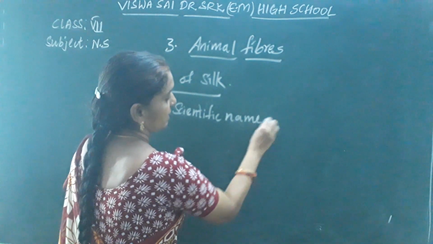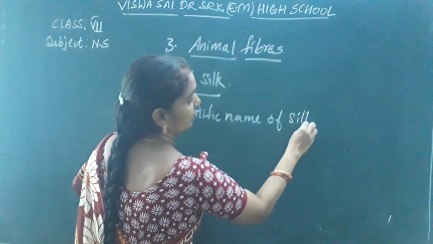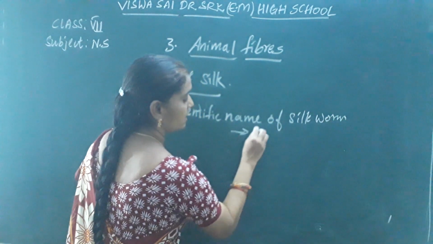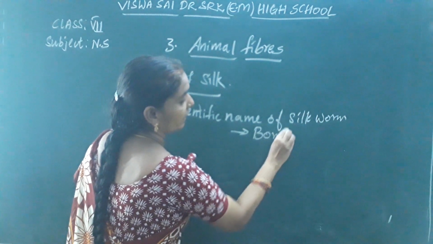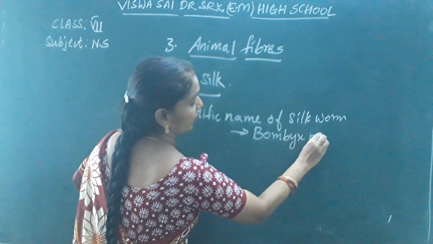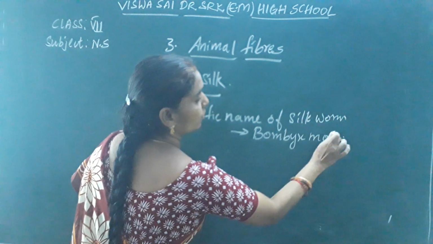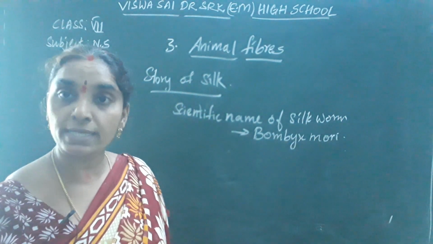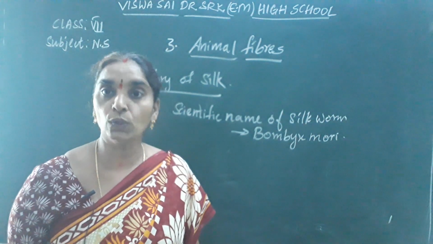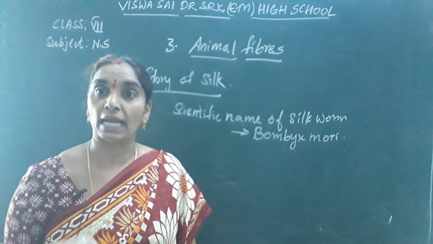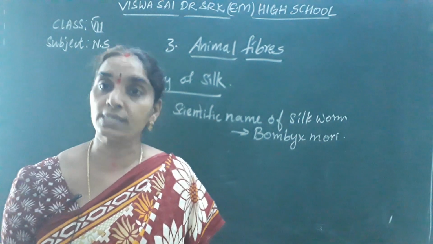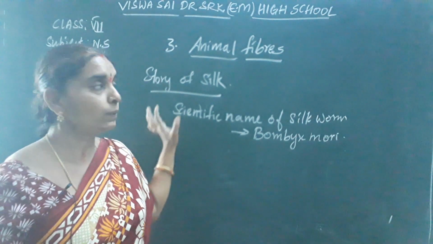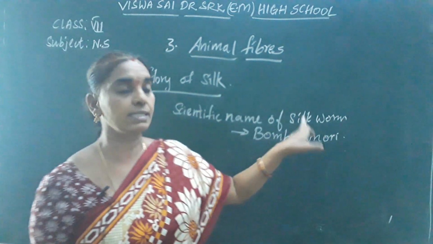What is the name of silkworm? Bombyx mori. You have to be familiar with these words. So try to write these words which are unknown to you at least 2 to 3 times and try to pronounce them. Okay, listen properly while I am saying. So we get silk from the silkworm.